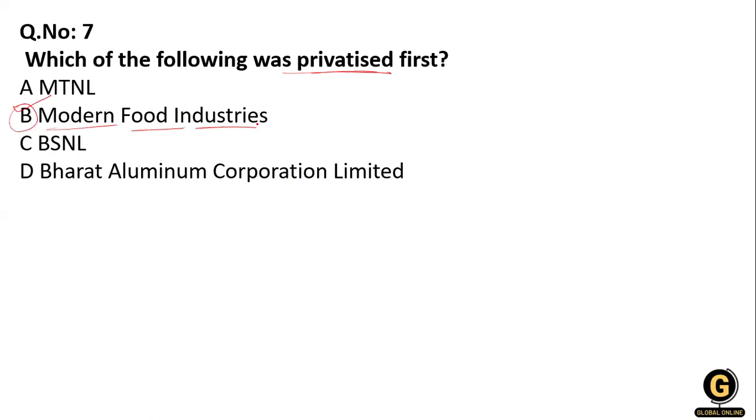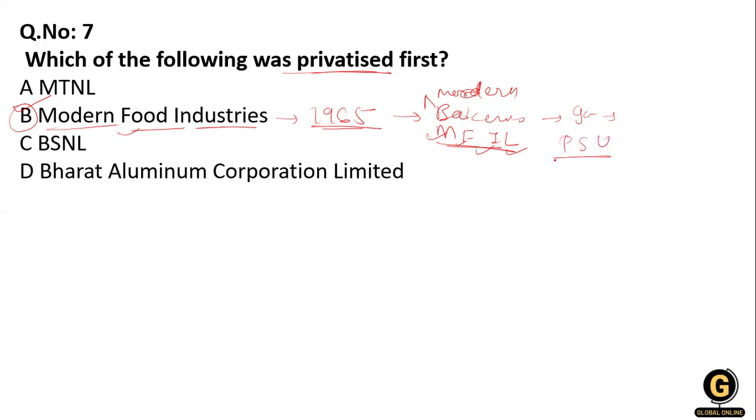This industry was set up in 1965 as Modern Bakery in India, owned by the government of India. It is also called MFIL, that means Modern Food Industries Limited. Clear? It was a wholly owned central government public sector utility unit.